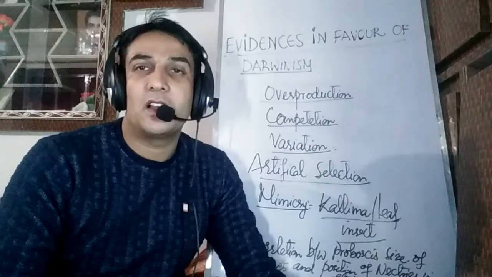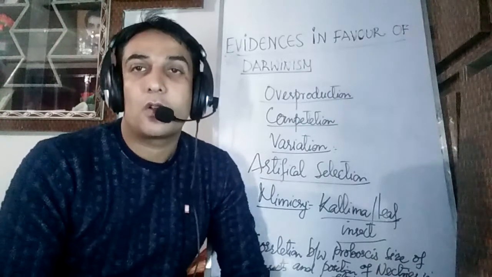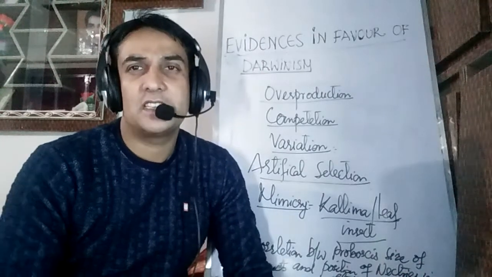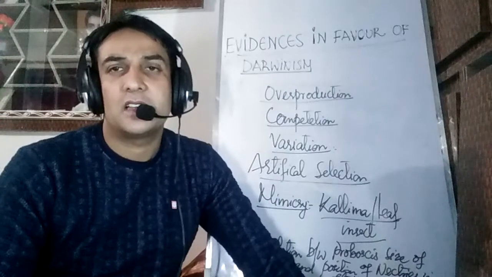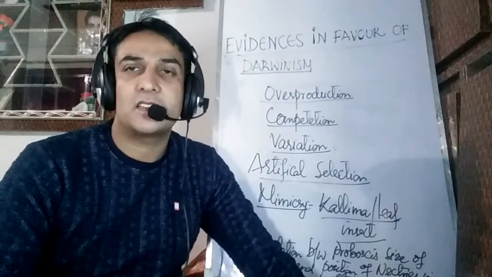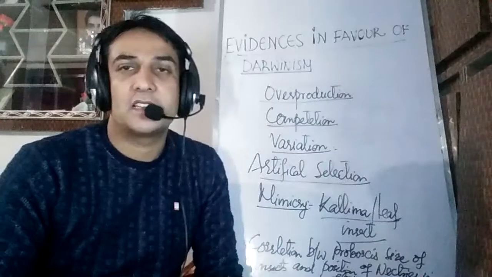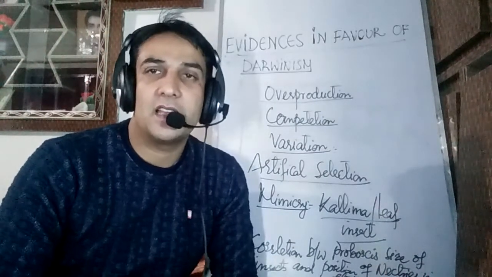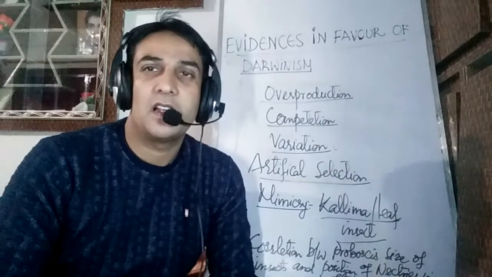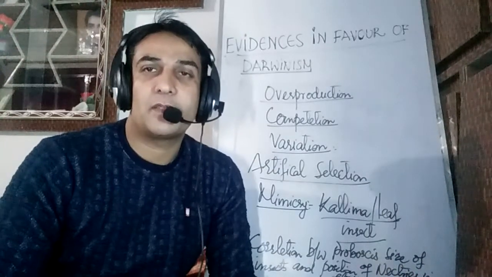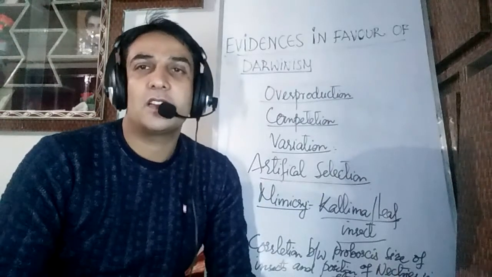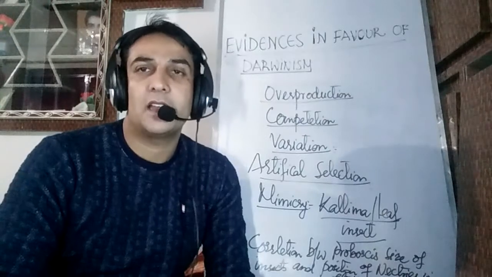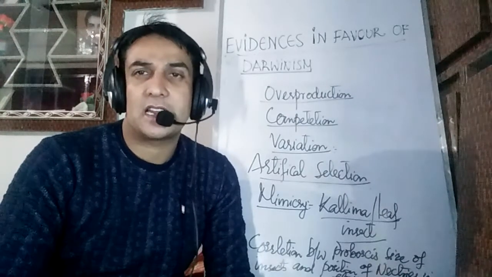And similarly, lastly we discussed the correlation between the mimic and model, as has been seen in the Kallima leaf insect. It resembles the leaf of certain plants, and this also cannot be a coincidence. And similarly, there is a strong correlation between the position of nectaries in the flowers and the size of the proboscis of the insects which are feeding on the nectar taken from the nectaries of these very flowers. All this cannot be coincidence. It is basically a reality which has been documented by Darwin in his theory of natural selection.